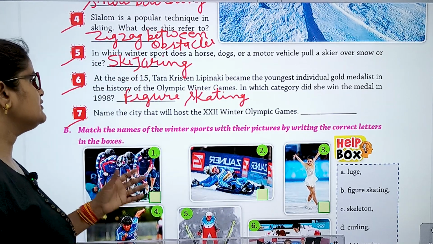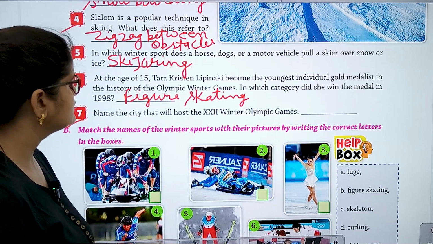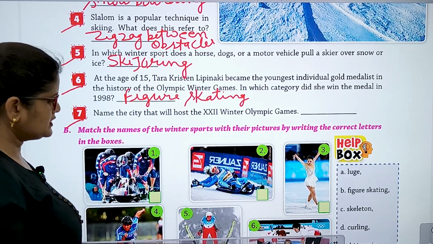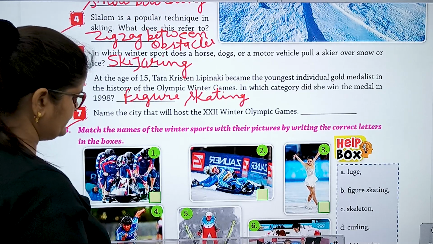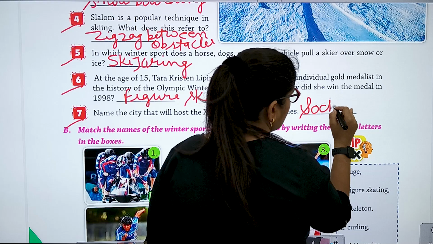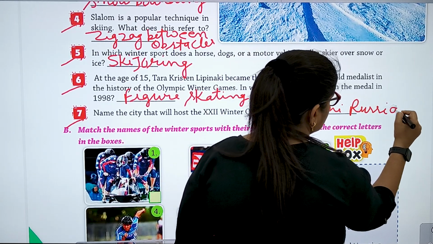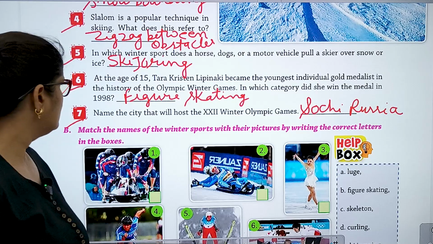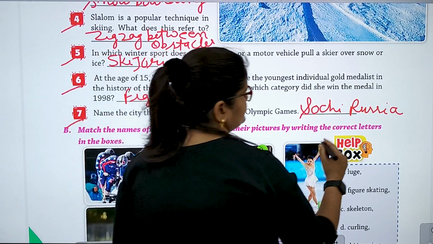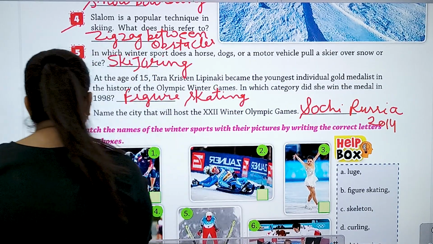Number 7. Name the city that will host the 21st Winter Olympic Games. So which city? Sochi, Russia. In 2014, maybe. In 2014. Okay.